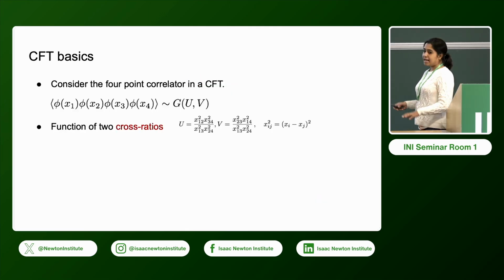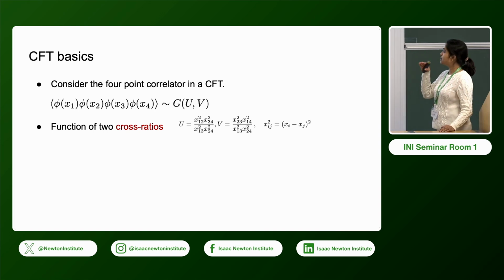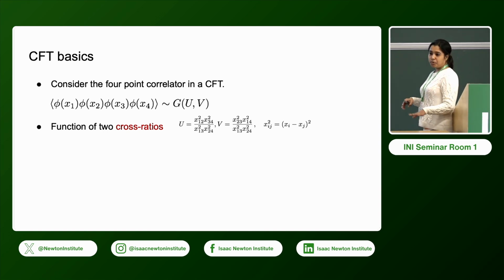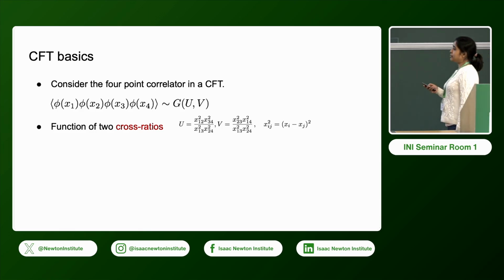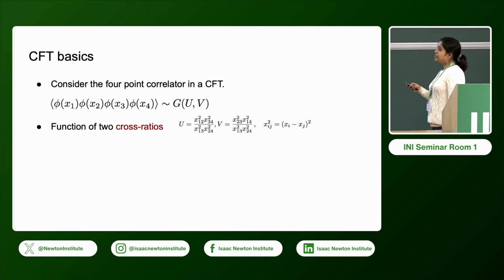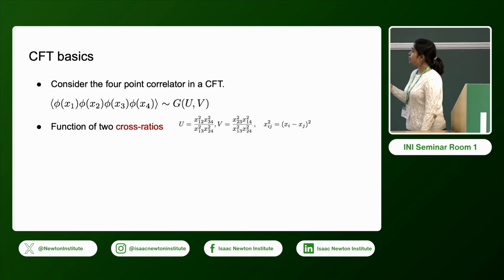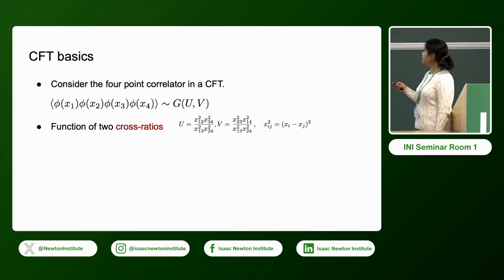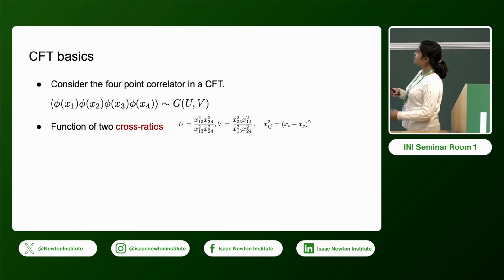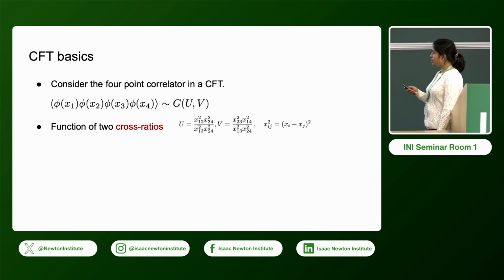Now the power of CFT lies in the fact that it completely fixes the lower point correlation functions, and the first non-trivial dynamical information arises in the 4-point correlation function. So we have 4 scalar operators inserted at 4 different points, and it turns out that this correlation function can be written as a function of 2 variables, u and v. They are known as cross ratios. This is how the cross ratios are defined, and these are conformally invariant ratios.